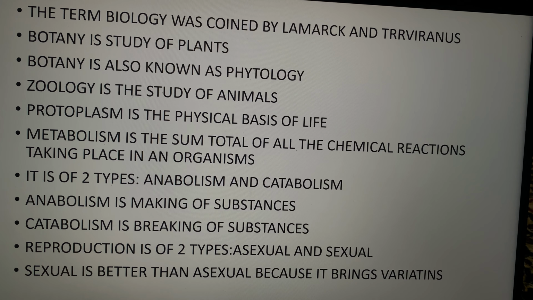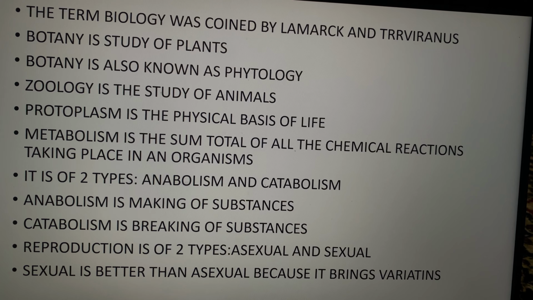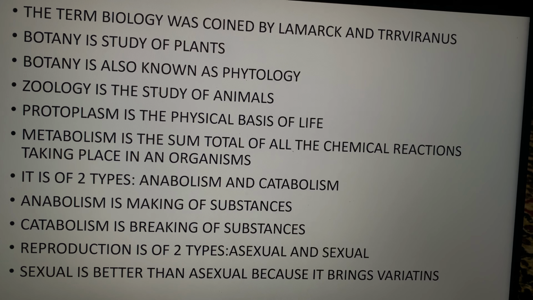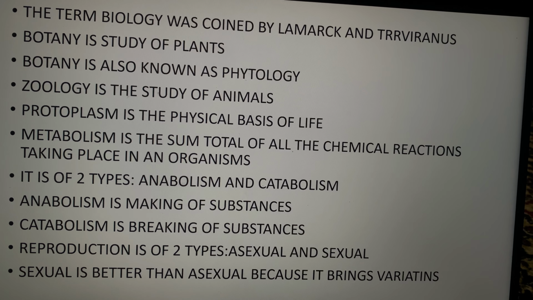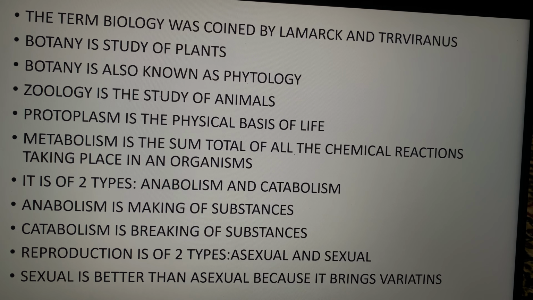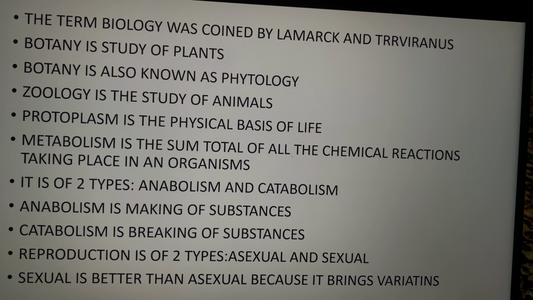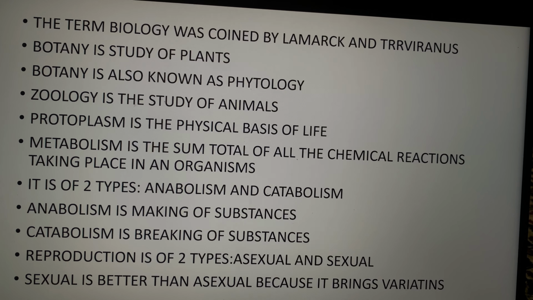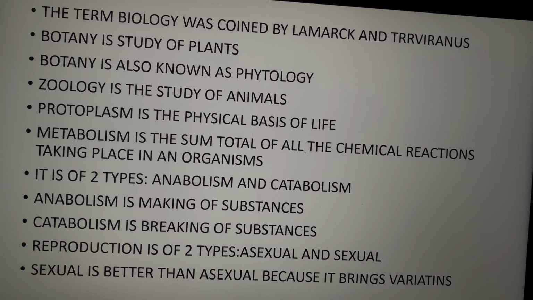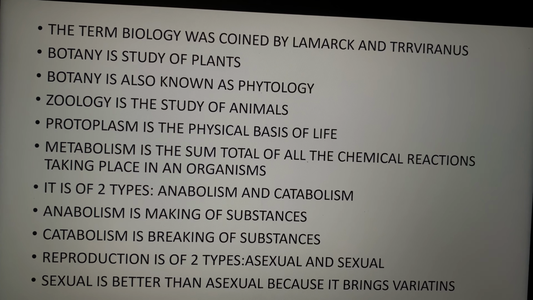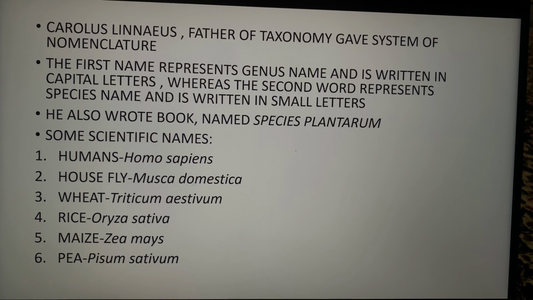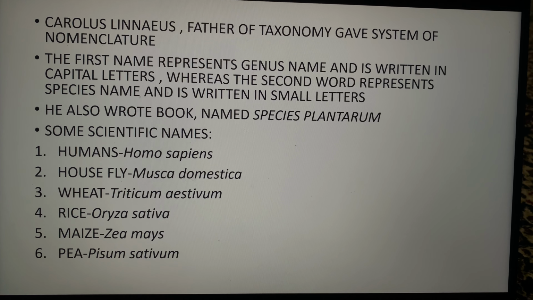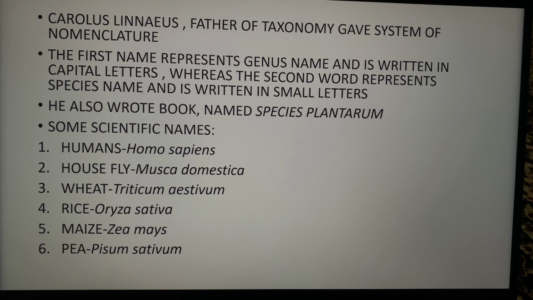Because it brings variation, and offsprings are the result of sexual reproduction, whereas clones are the result of asexual reproduction. This concept is very important as it is repeated so many times in the examination, so kindly focus on this particular topic.